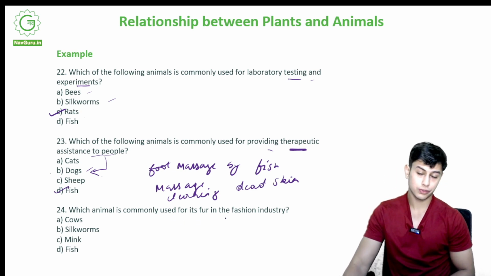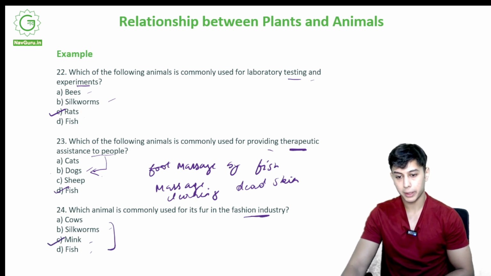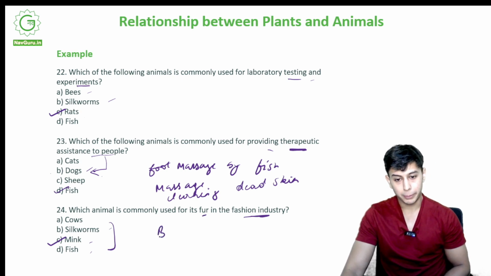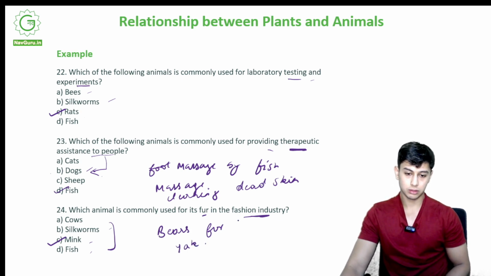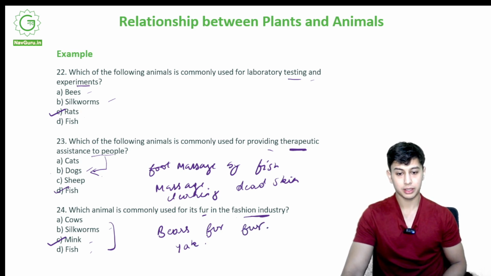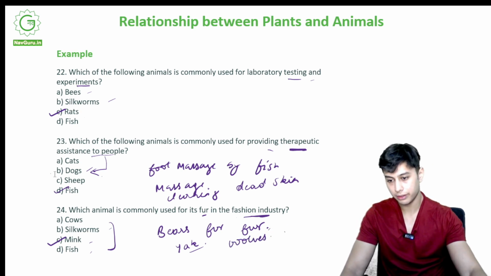Which animal is used for its fur in the fashion industry? Which of these has fur? Cows, silkworms, mink, fish. It is mink. Mink is an animal used for its fur. Also bears. Bears are used for their fur. Yak. Right. All of these are used for their fur. The bears, the yak, wolves, all are used for their fur. Okay, fur.